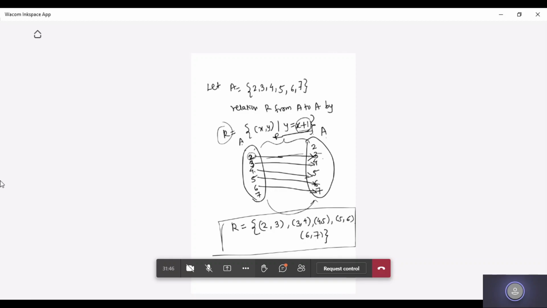What you have to do is find the domain, codomain, and range for this relation. Tell me what would be the domain of R, with respect to the definition I have elaborated. I'll write it in a bracket. Domain of R, what will we have?